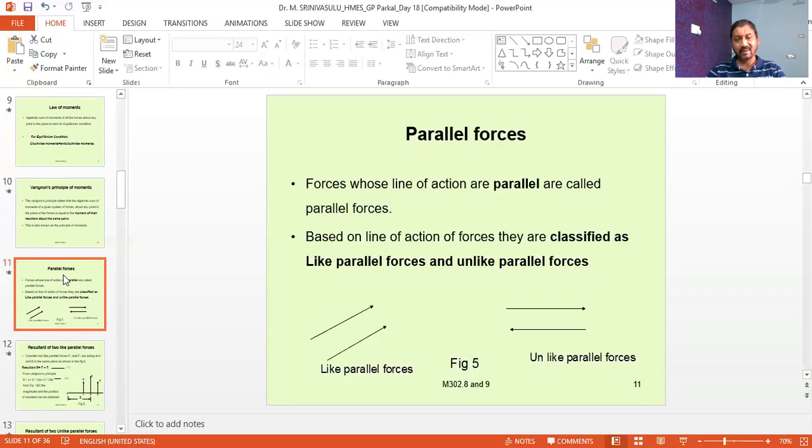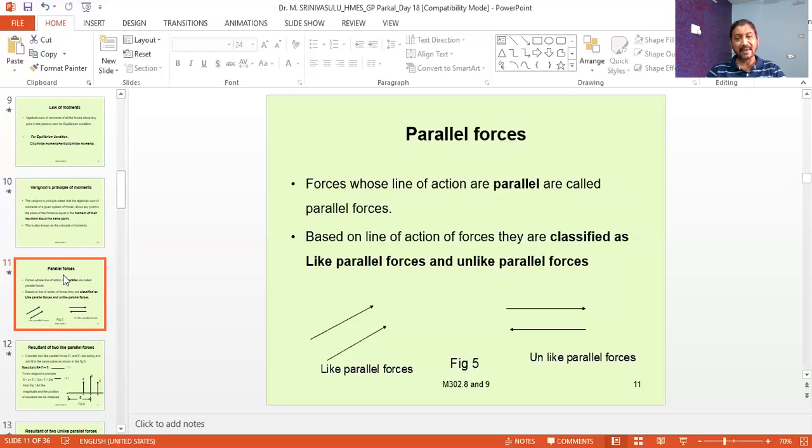That means it may produce acceleration or deceleration depending on the direction of the force applied and the direction of the motion. That is, the force can be defined as an agency which produces the change of position of a body.